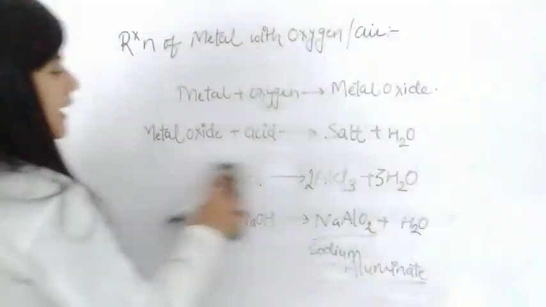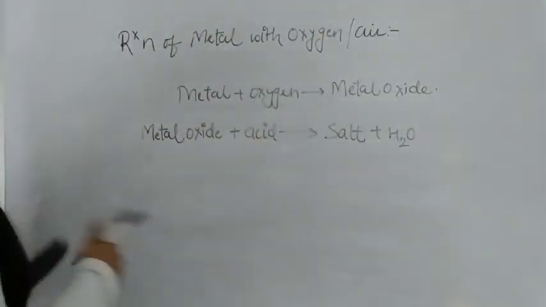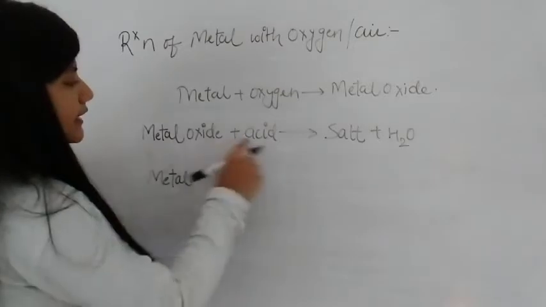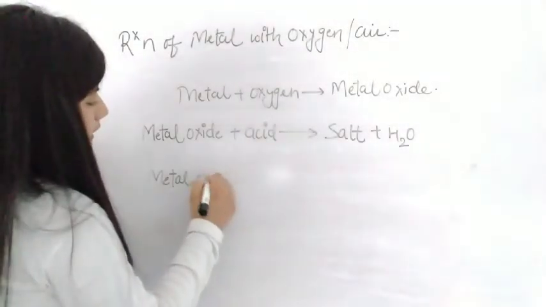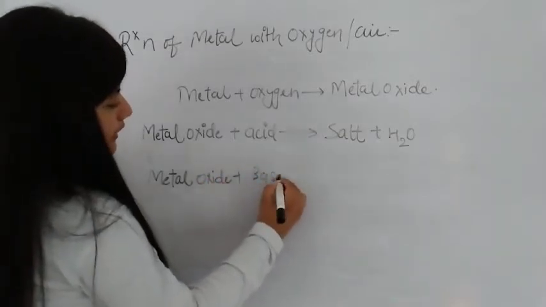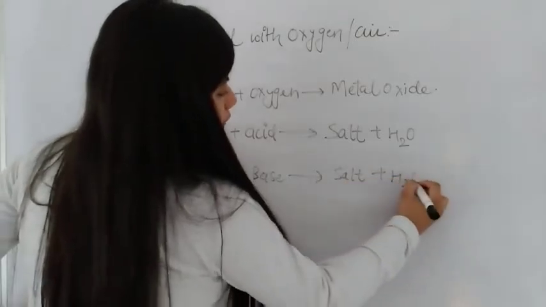So the final reactions for amphoteric metal oxides are: first reaction, when they react with acid, give salt plus water. Similarly, when metal oxide reacts with base, it tends to form salt plus water.